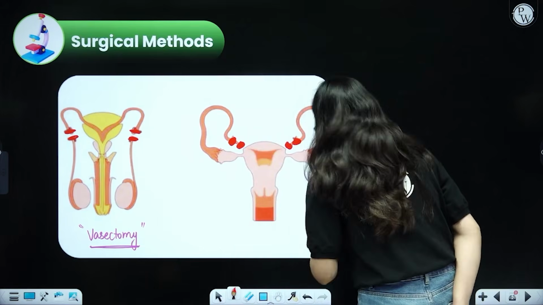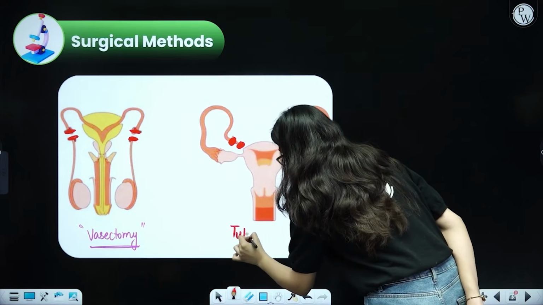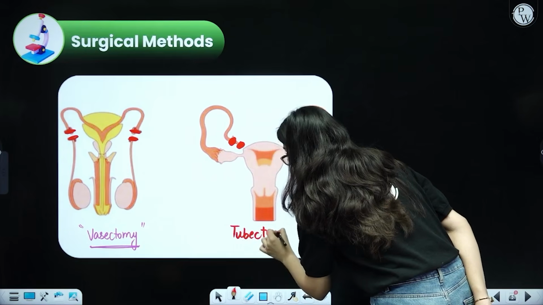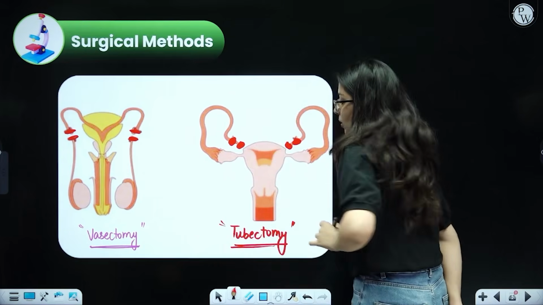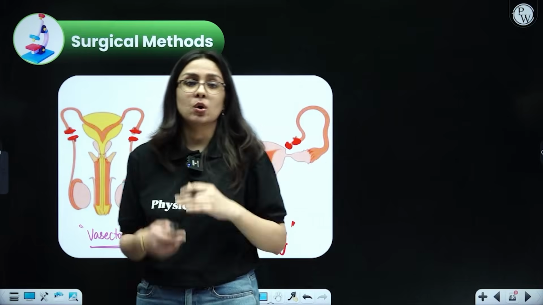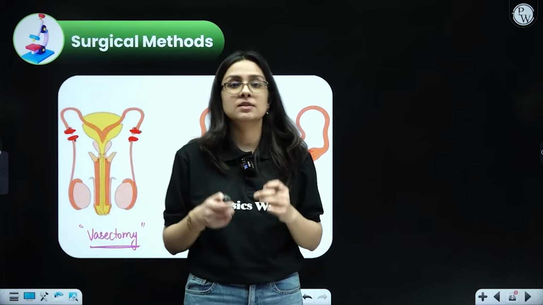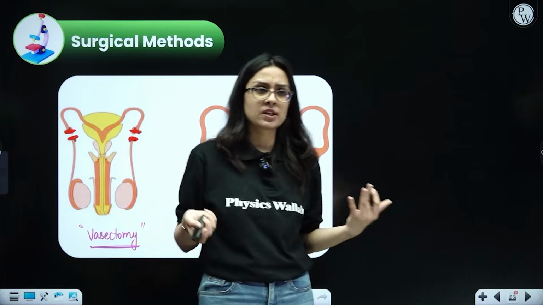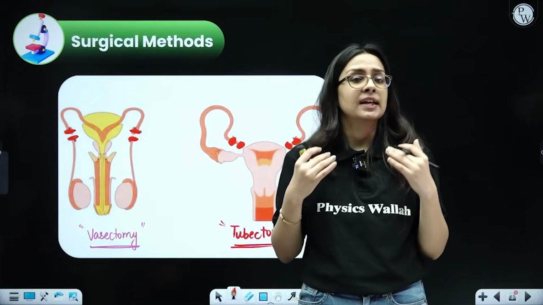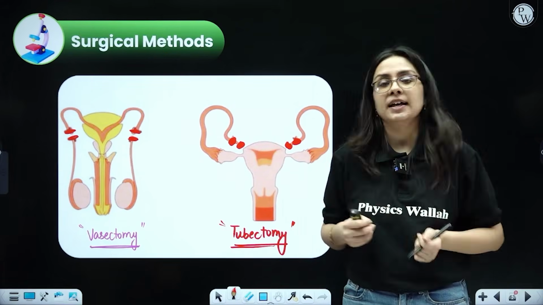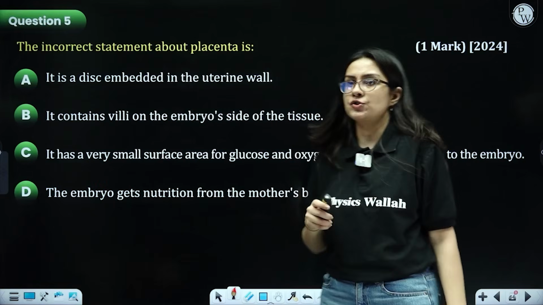This is called tubectomy. Got my point? So the fallopian tube or the oviduct was cut and sealed. This is the whole mechanism. Again, I am saying this is once and for all. It cannot be reversed, so it should be done only when the couple is very serious about not having any children thereafter. Now, let us try to solve some questions.